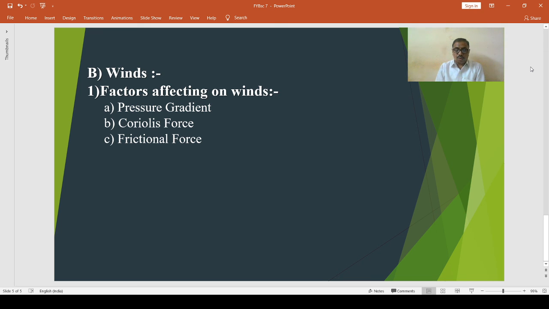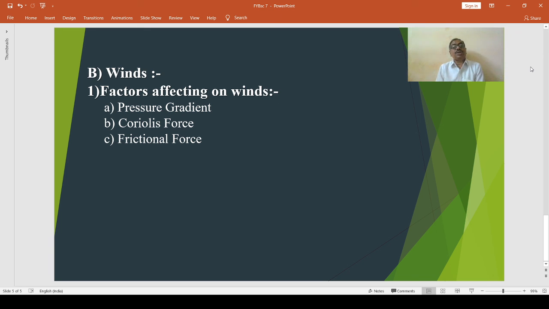Because of the Coriolis force, all the winds are deflected to the right in the northern hemisphere, while they are deflected to their left in the southern hemisphere with respect to the rotating earth. So winds blow counterclockwise around the center of low pressure in the northern hemisphere, while they blow in a clockwise direction in the southern hemisphere.